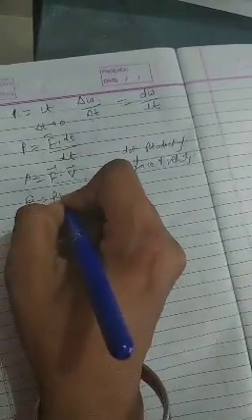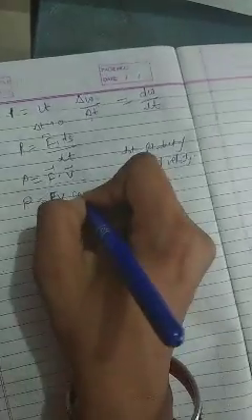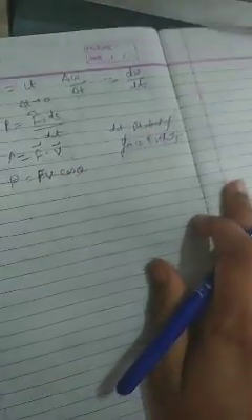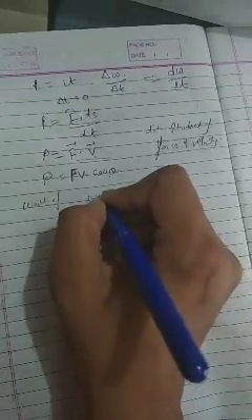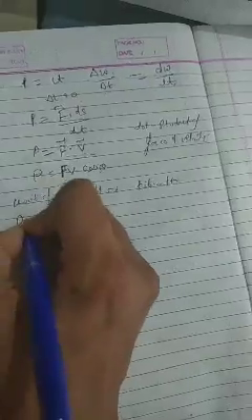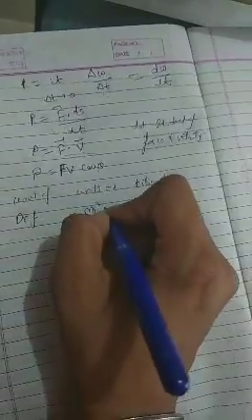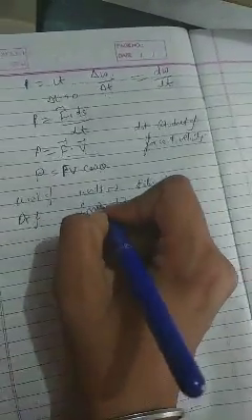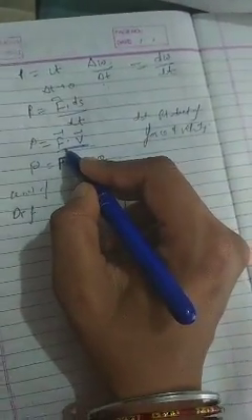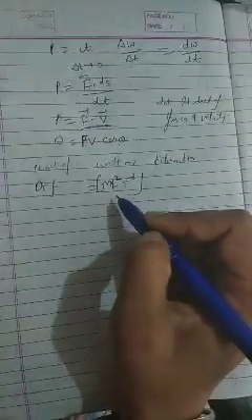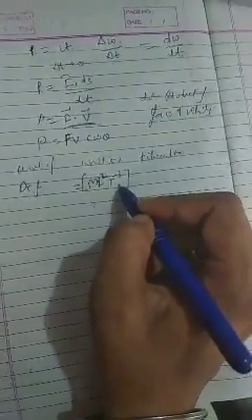P is equal to F v cos theta, means theta is the angle that is between force and velocity. Then unit of power is watt or kilowatt. Clear? Similarly, dimension formula of power is M L square T minus 3. We can derive by using this F v. Force's dimension formula we will put and velocity's, then we will find that M L square T minus 3.